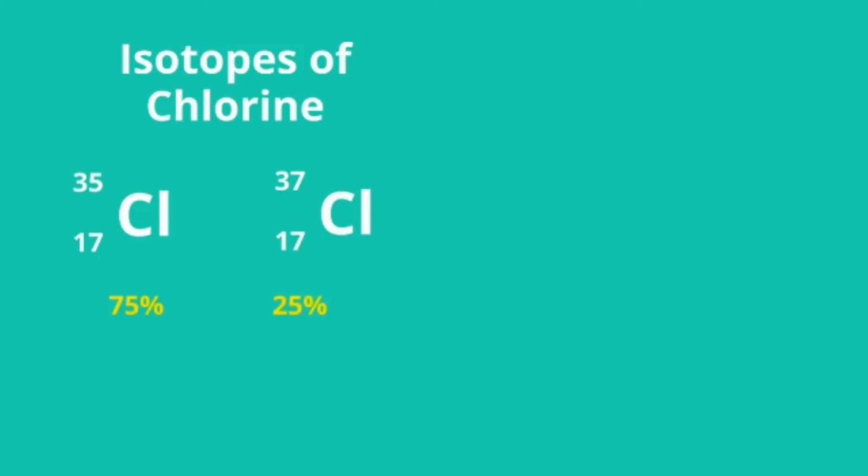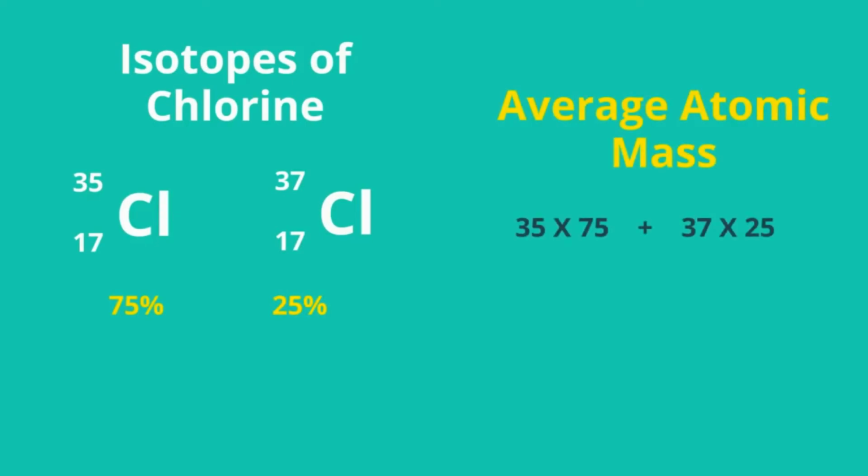Chlorine 35 and chlorine 37 occur in the ratio of 3 is to 1. The average atomic mass of a chlorine atom will be 35 into 75 divided by 100 plus 37 into 25 divided by 100, which is equal to 35.5. Thus, the average mass of a chlorine atom is 35.5.